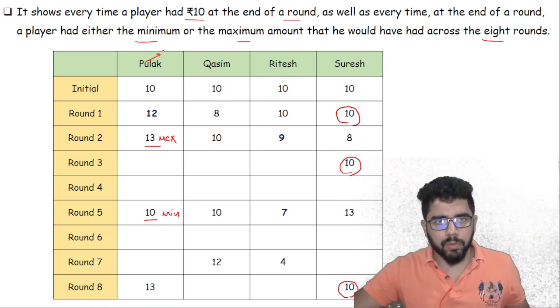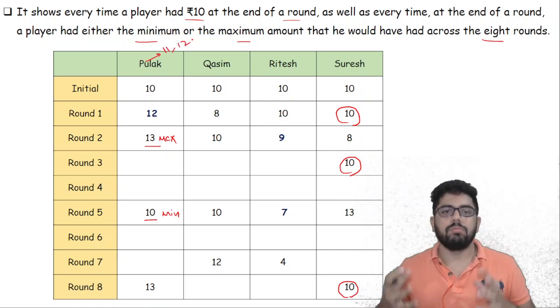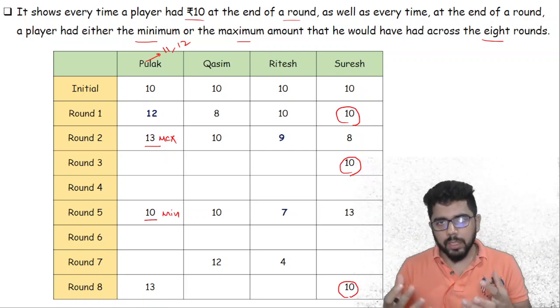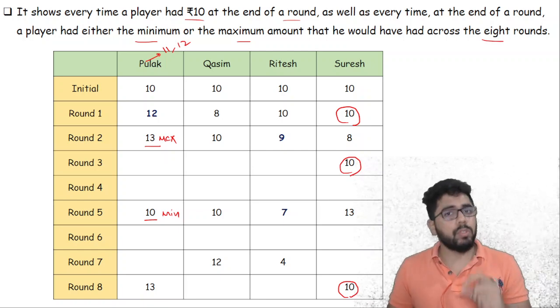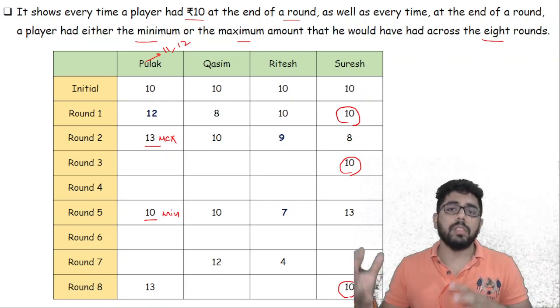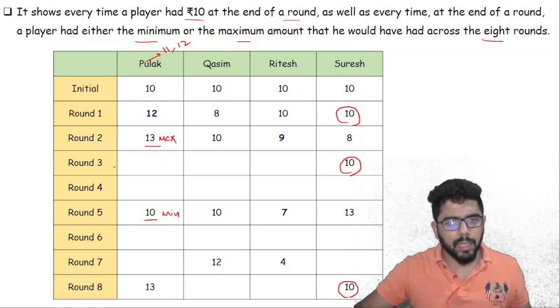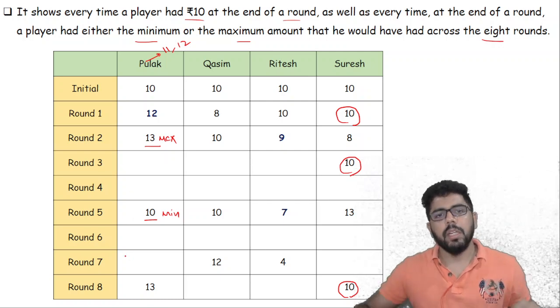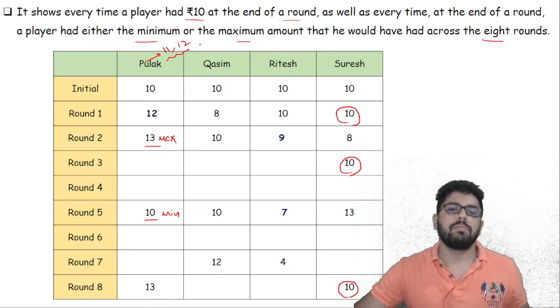So whatever values Pulak will have is either 11 or 12 throughout, because Pulak cannot have 10 again, Pulak cannot have less than 10 because 10 is minimum, Pulak cannot have 13 again, and Pulak cannot have more than 13 because 13 is maximum. So whatever scores Pulak will have in round 3, 4, 6, and 7, it has to be either 11 or 12.